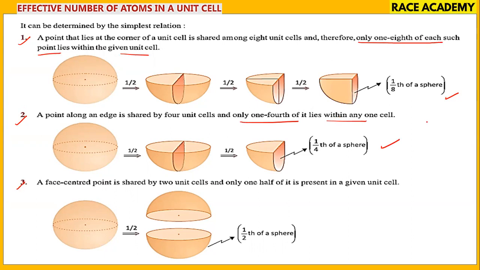For the edge center and face centered, we have 1/2. That face centered point is shared by how many? 2 unit cells. So only 1/2 of it is present in a given unit cell.